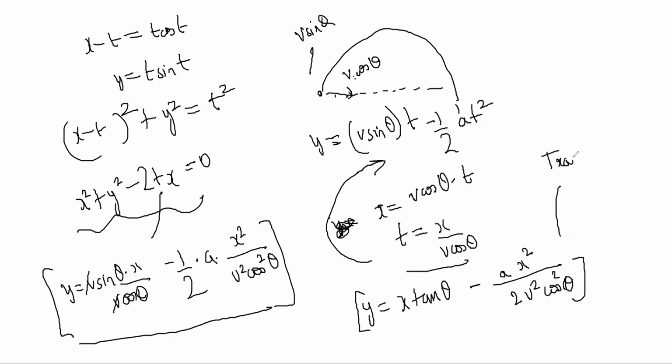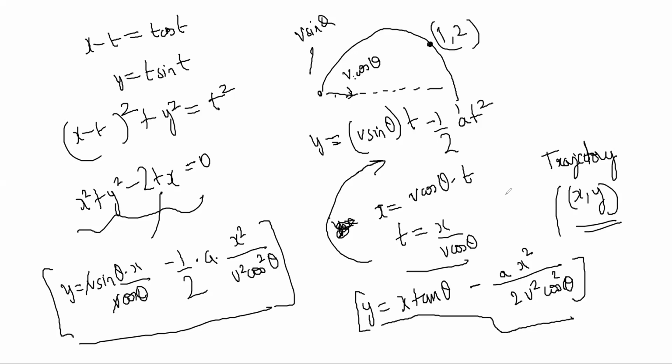Why is it called the trajectory equation? Because x and y are being specified. If the particle passes through a particular point, let's say (1, 2), then (1, 2) should fit this equation, right? And if you know some particular point, say (3, what), this is the question: the particle passes through some point (3, what).